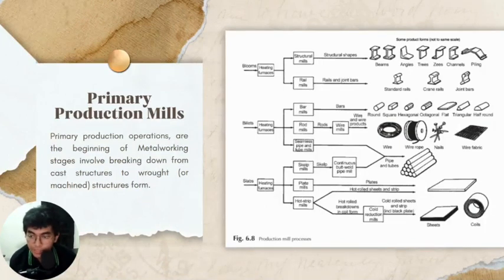Continuously cast alloys require no primary reduction step, and the next step is mill processing of bloom, billet, and slab to various products like plate, sheet, and bar stock. Okay, we go to the next slide.